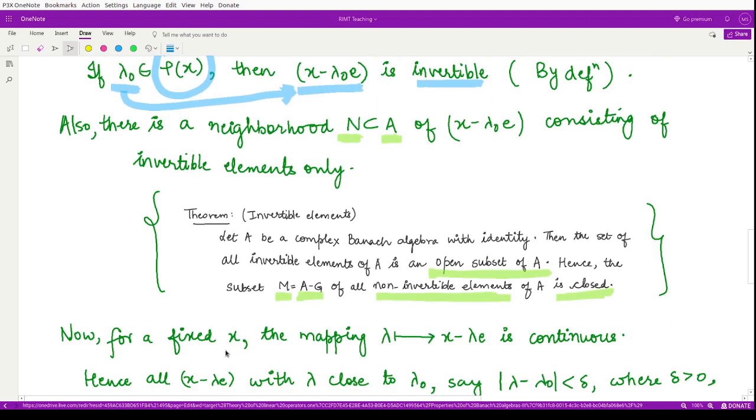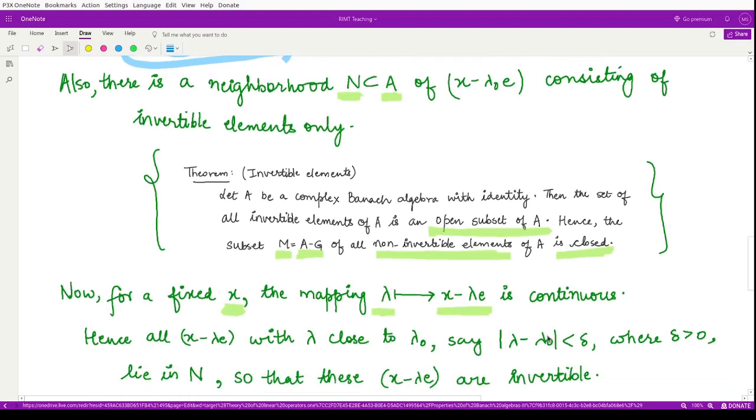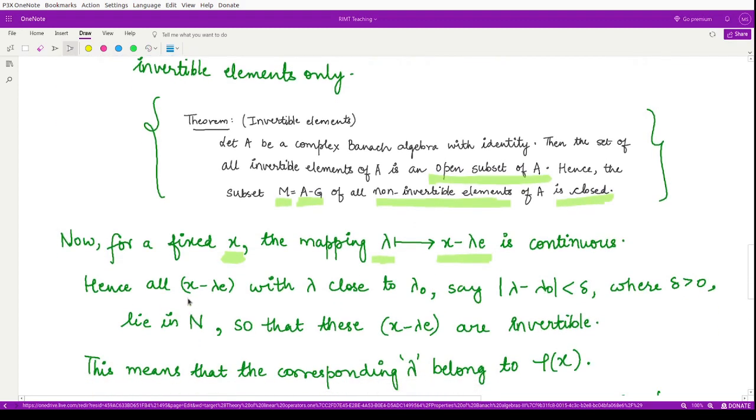So keeping x fixed, if we define a mapping lambda to another element x minus lambda e, this mapping is continuous. So we say all of x minus lambda e, where lambda is close to lambda naught, that means their distance is very small, we can take that distance to be less than delta, where delta is some positive number, also lie in n, right?